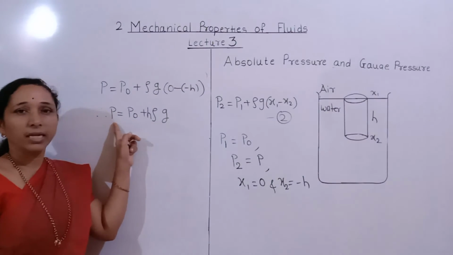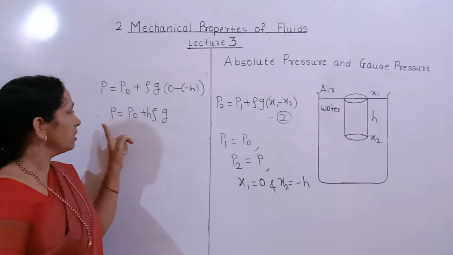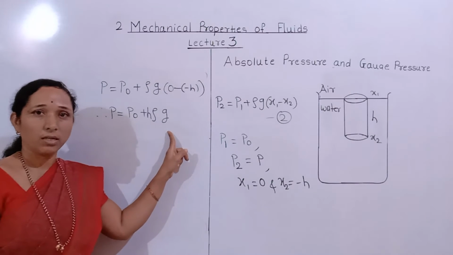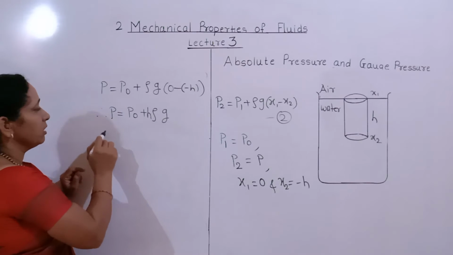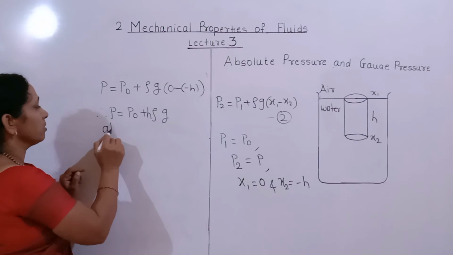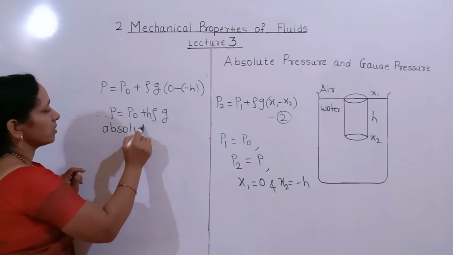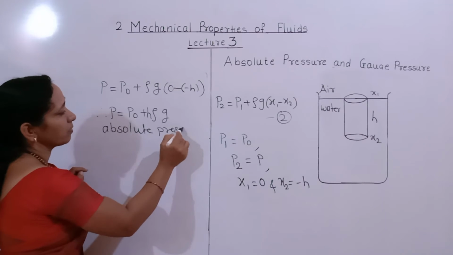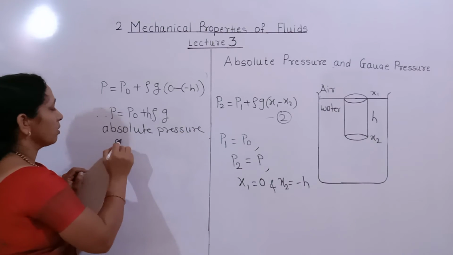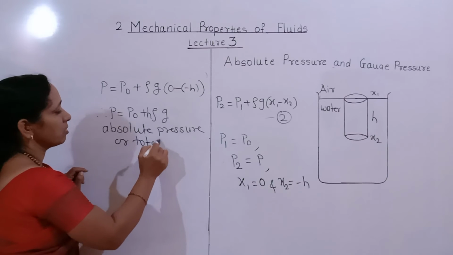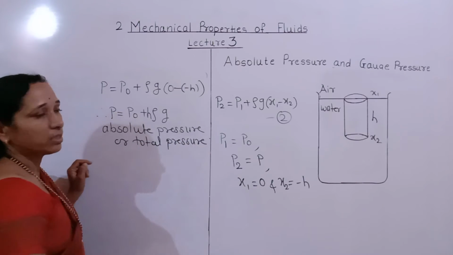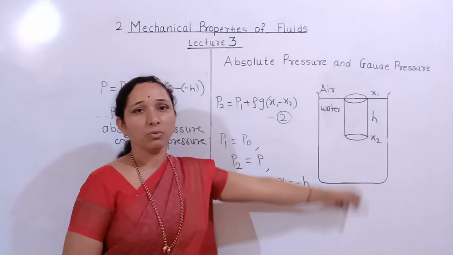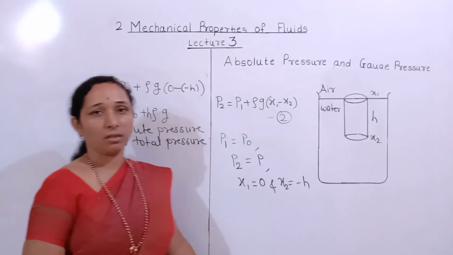This equation is called the total pressure or absolute pressure P at depth h below the water surface or liquid surface.